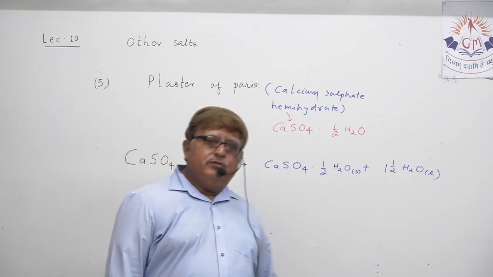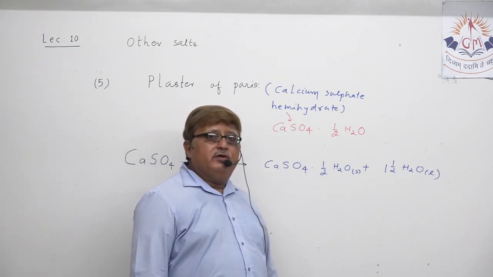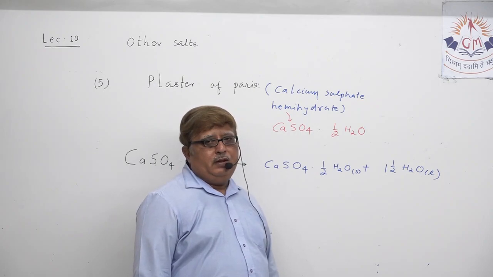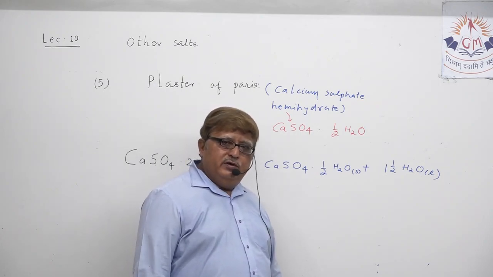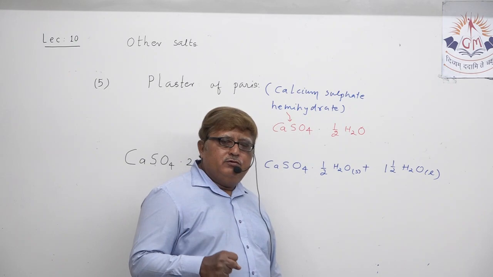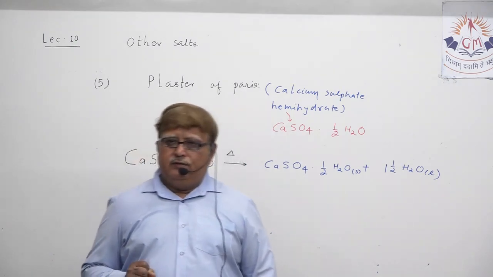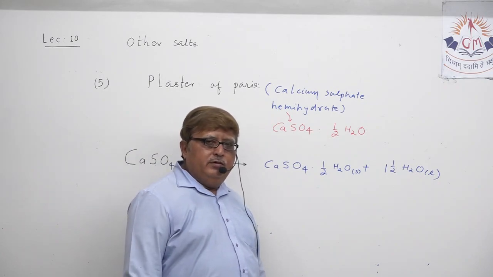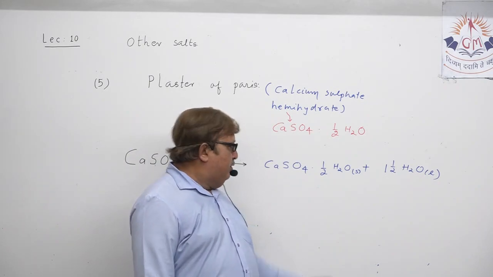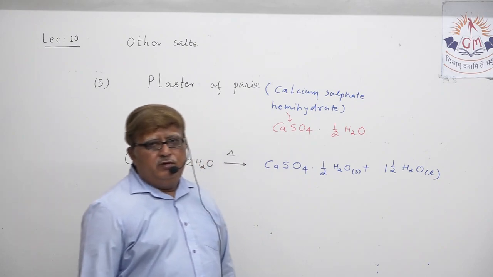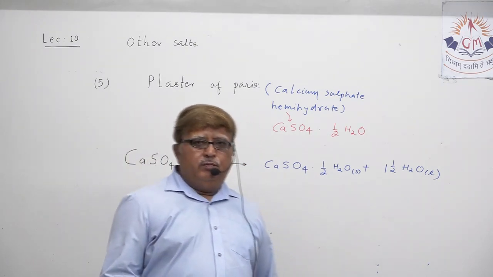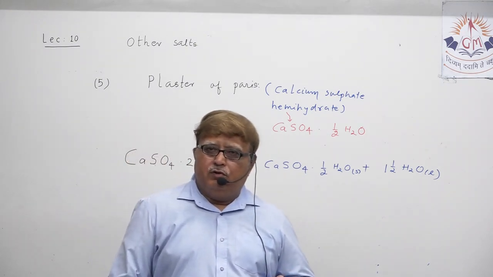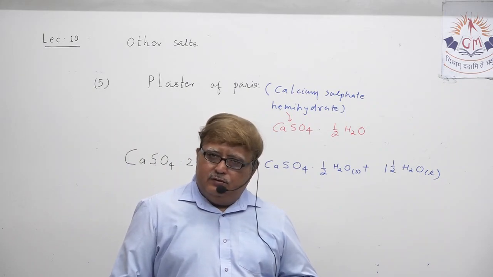And my dear student, you should know, all salts are not dry. Most of the salts possess some molecules of water of crystallization. Suppose washing soda possesses 10 molecules of water of crystallization. Calcium sulfate hemihydrate, plaster of Paris, possesses half molecule of water of crystallization.